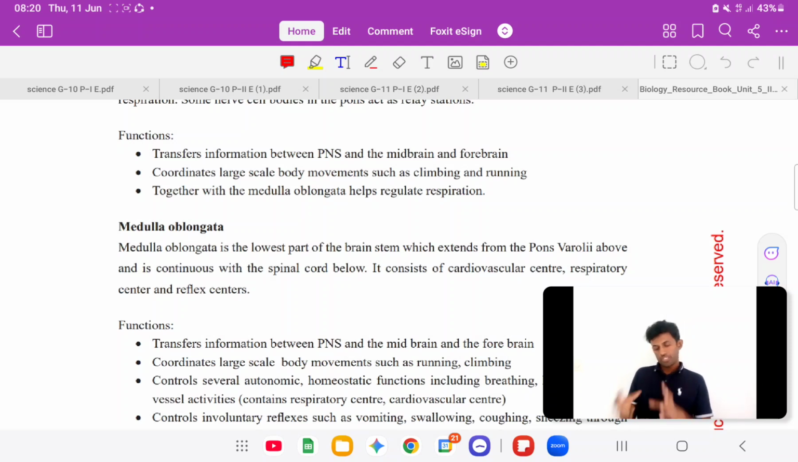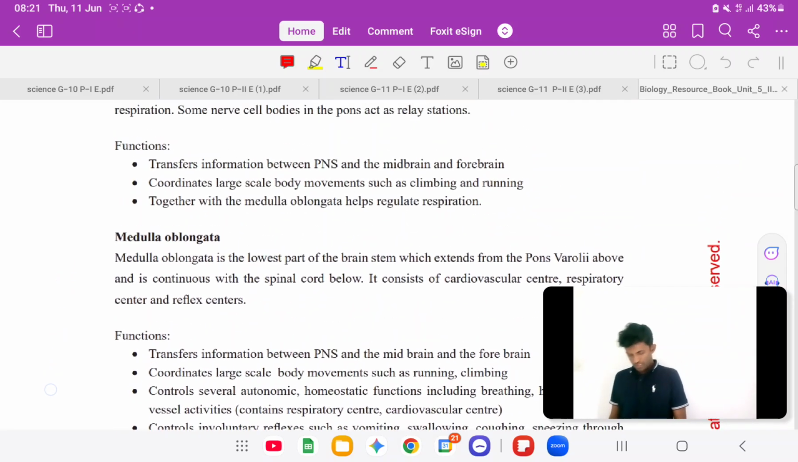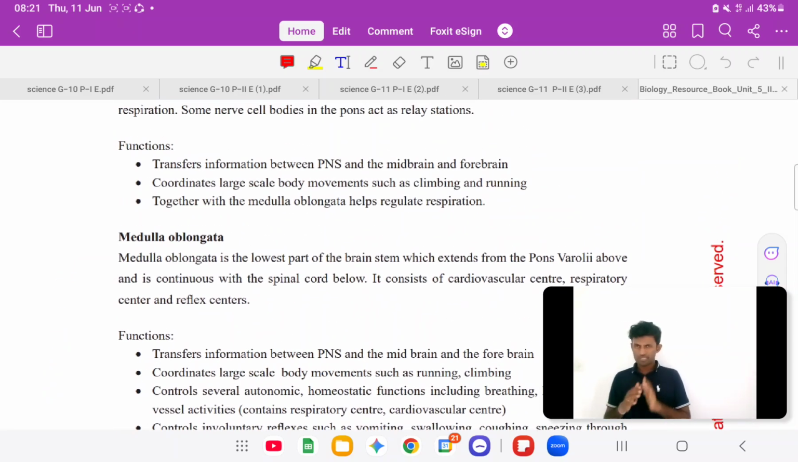So these two are under the function of medulla oblongata, but the respiratory rate control also involves coordination in pons varoli, because it has two centers called pneumotaxic and apneustic. Those are not in the syllabus, but they help regulate respiration. So remember the medulla oblongata functions and pons varoli functions easily.